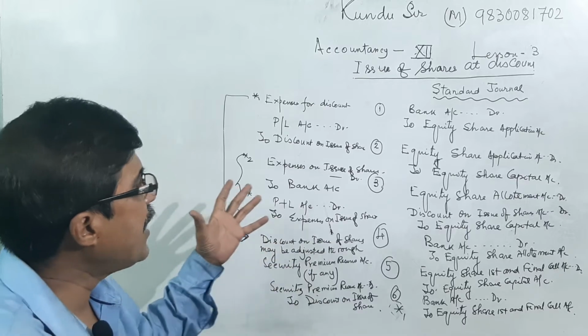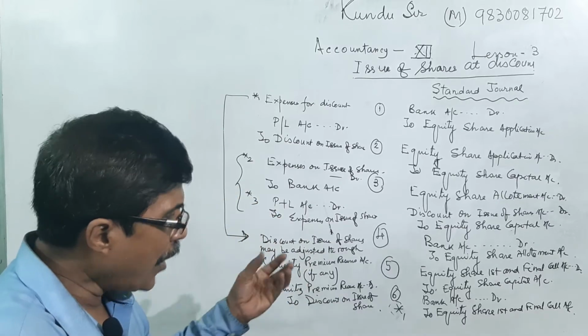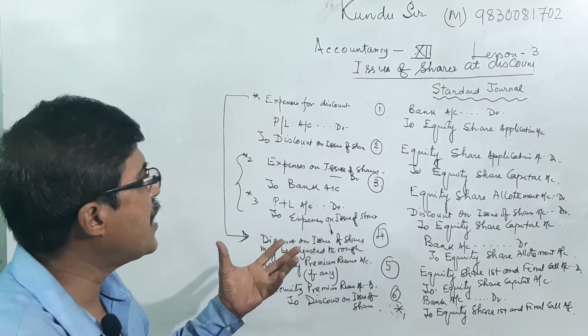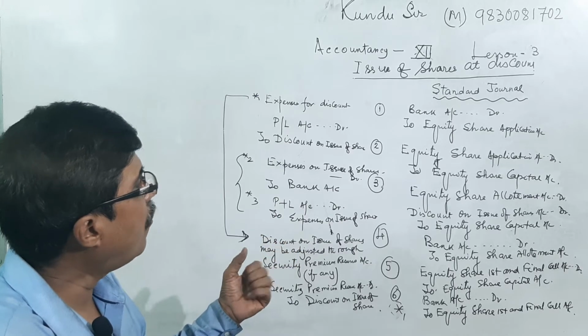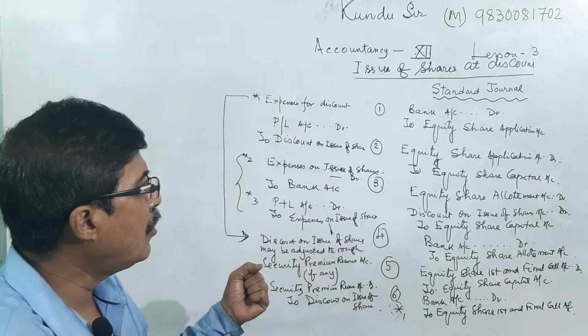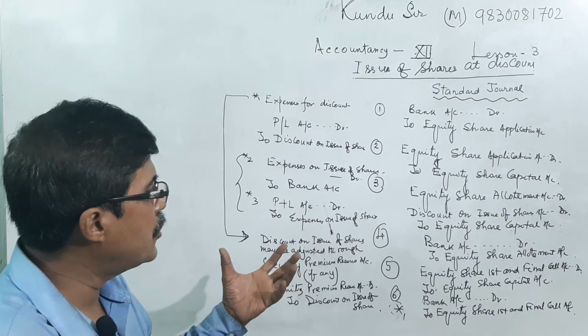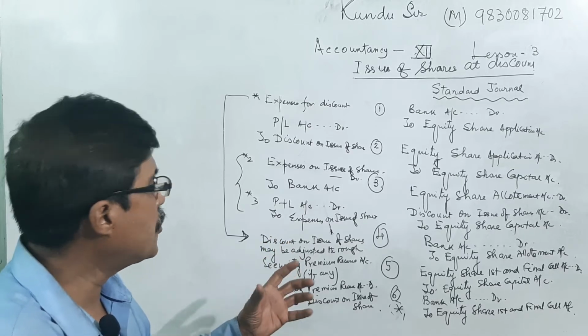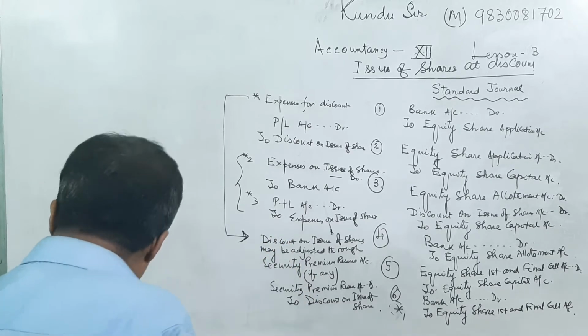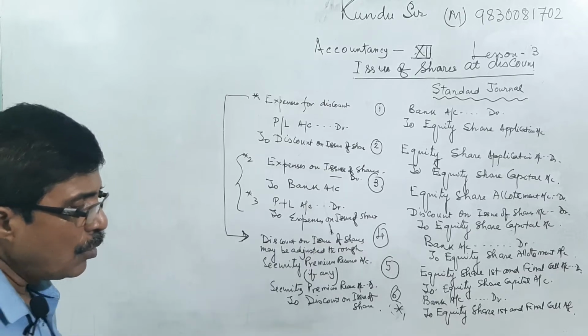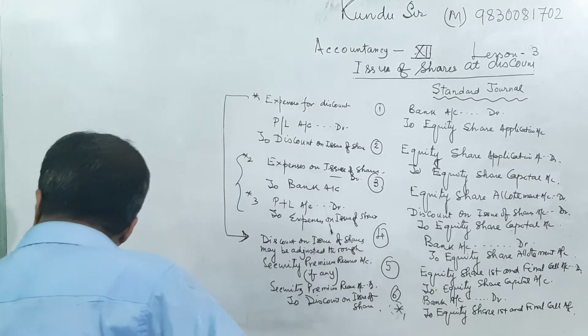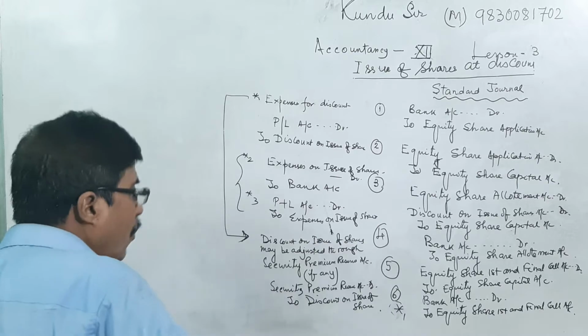Now I am taking a hypothetical, small problem to explain the journal entries for issue of share at discount. I am taking a small problem to clear the concept. So we are taking a practical problem now.